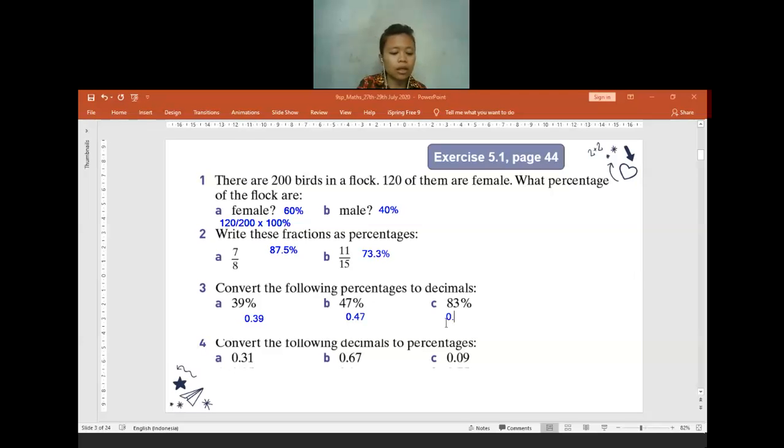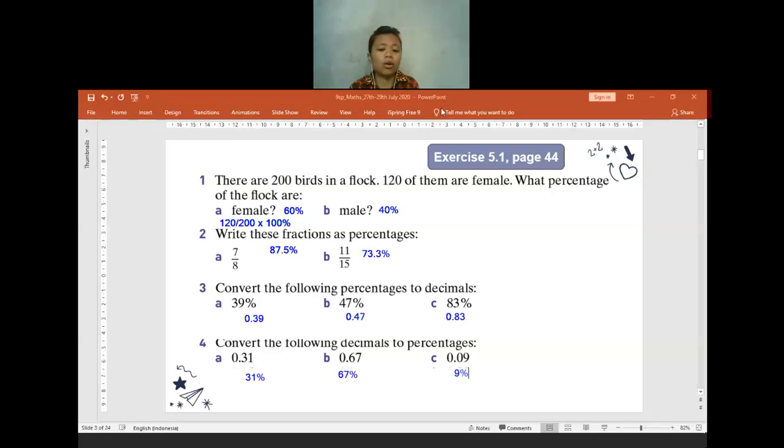And then for 0.31, how many percent? 31%. Then 0.67 is 67%. Okay, good job. Now what about 0.09? 9%. Good job.